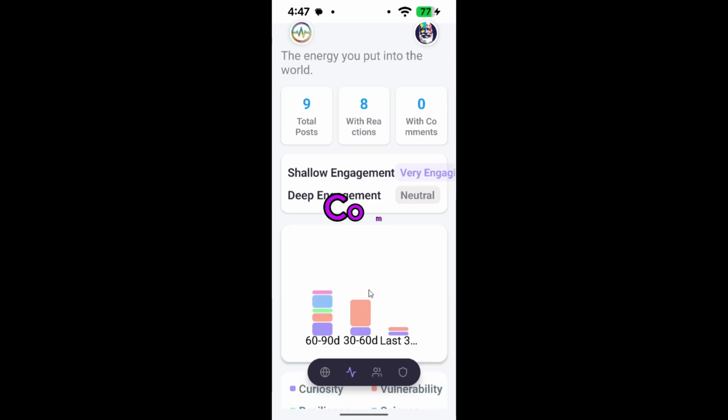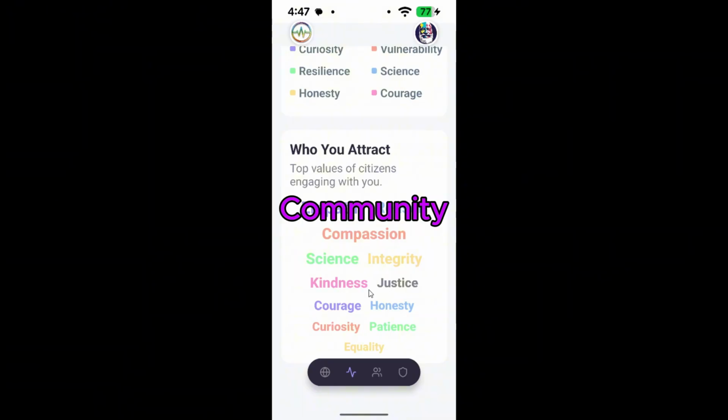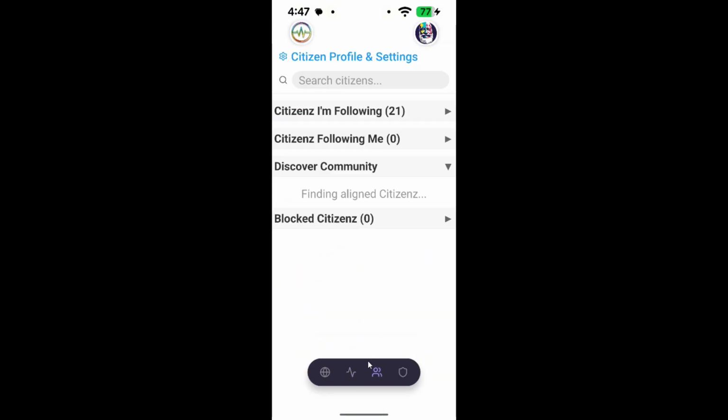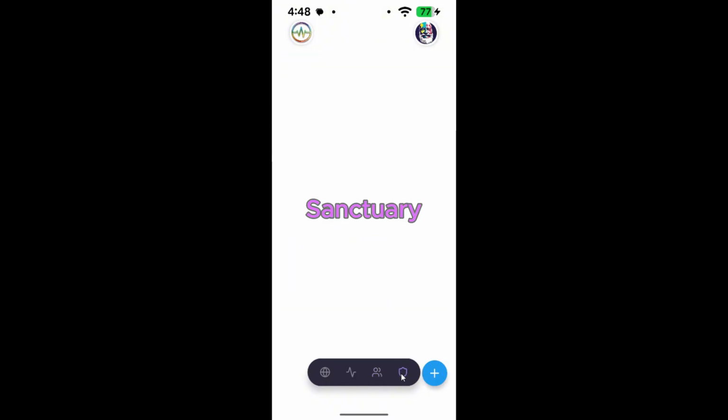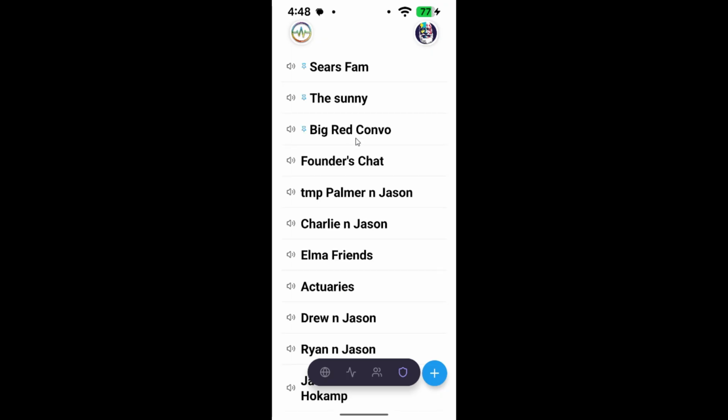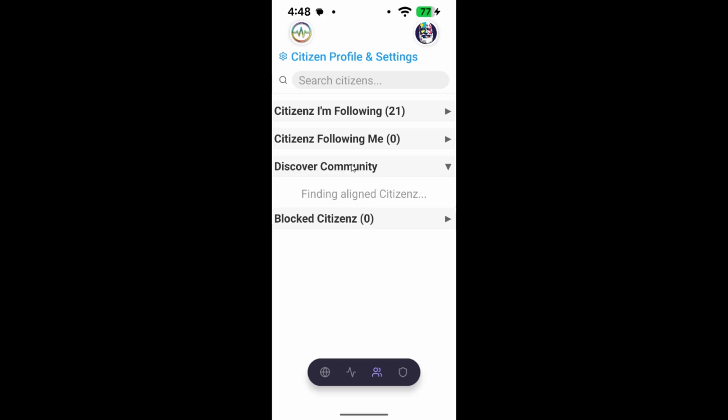The third tab is the community tab. This is where you decide who you connect with, who connects with you, and how you want people to connect with you. Lastly is the sanctuary tab. This is where you create one-on-one chats or group chats. As we show you how to use these tabs, you'll start to see how everything is built on a foundation of ethics. Our journey starts in the community tab.